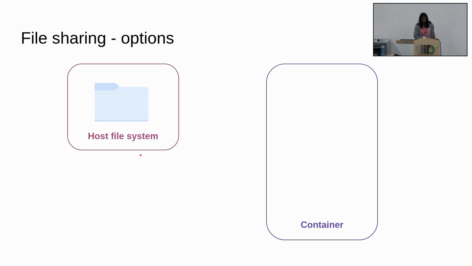So if we take this as a host file system and this is the container. Let's see the first one, which is copying a file. You just copy this file or a folder into the container. You just say index.html be copied, except this is not in the image, this is in the container. We will say I want you to copy this particular folder into the container at this location. And this is a one-time copy, which means that if you make any changes to the folder in the container, it will not get reflected back on your host file system. That is what copy provides.